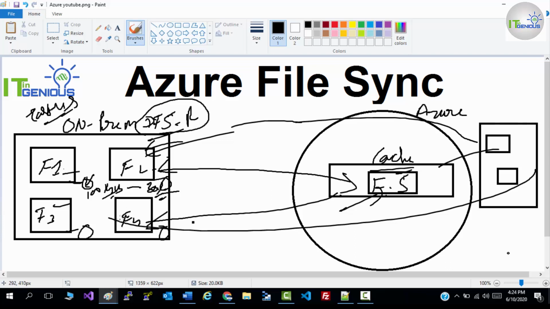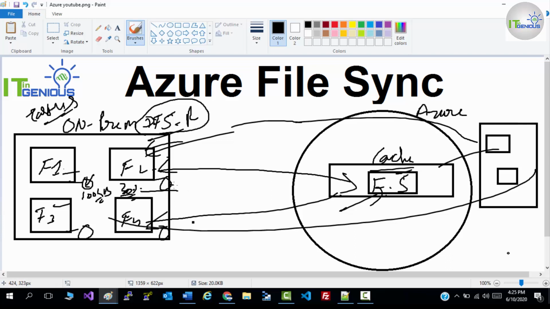You need to enable the cloud tiering feature on your Azure File Sync. When you enable that feature, it will automatically maintain your local attached storage.